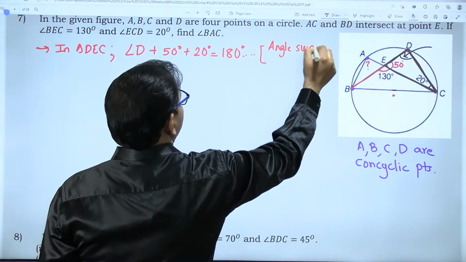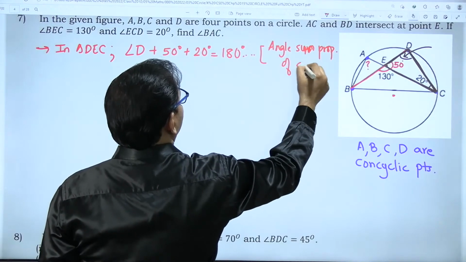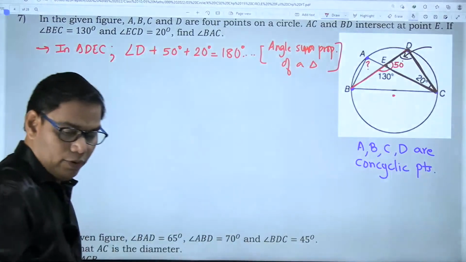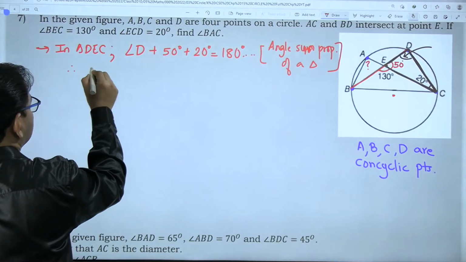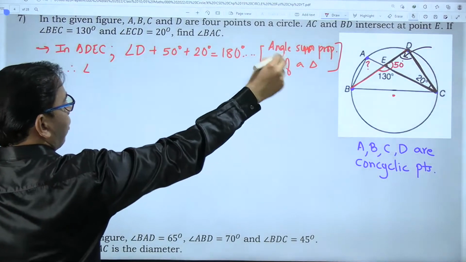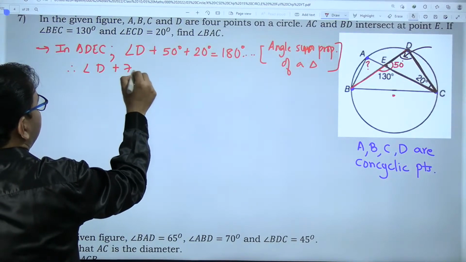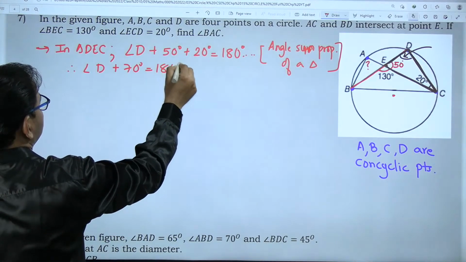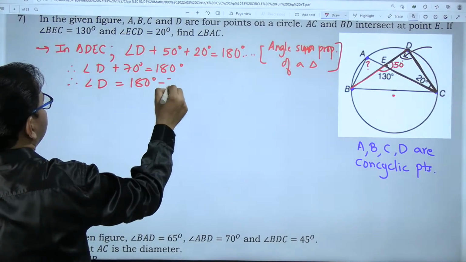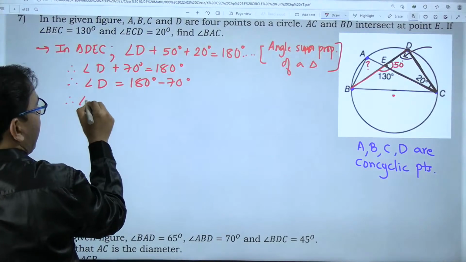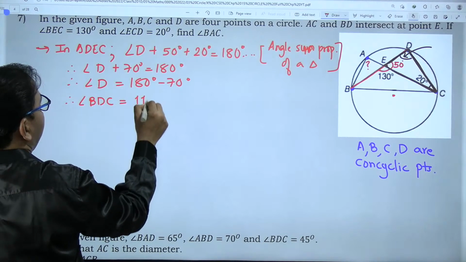So angle D plus 70 is equal to 180 degrees. Right, so angle D is equal to 180 degrees minus 70 degrees. Therefore, angle BDC is equal to 110 degrees.